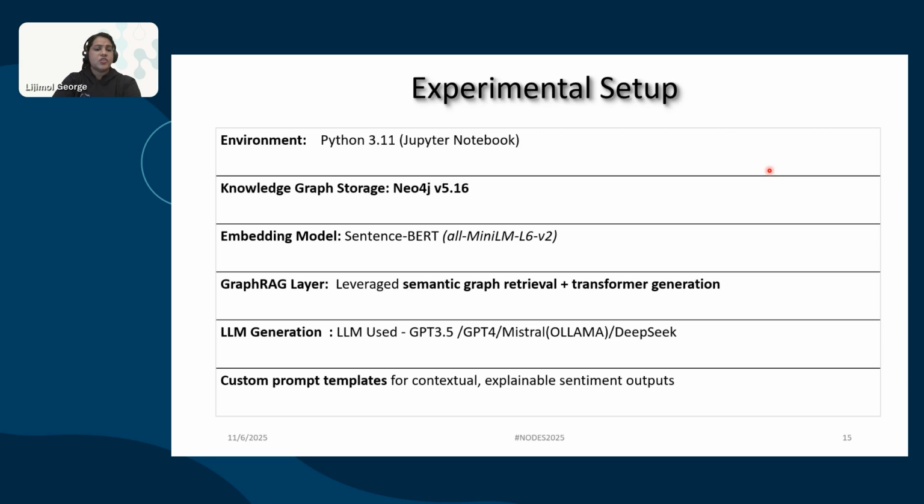And we have leveraged semantic graph retrieval with transformer generation for the GraphRAG layer. And the LLMs we have tried are GPT, Mistral, and DeepSeek. We can use any LLM and you can compare the results. The custom prompt template is for contextual, explainable sentiment output. This setup is modular, scalable, and reproducible, enabling seamless integration into enterprise pipelines.